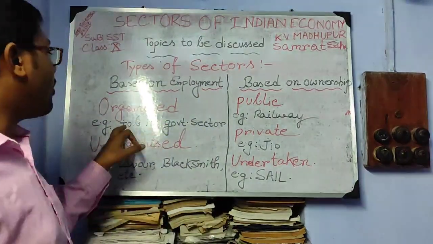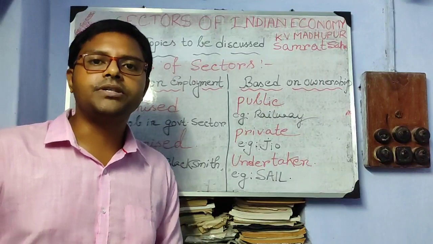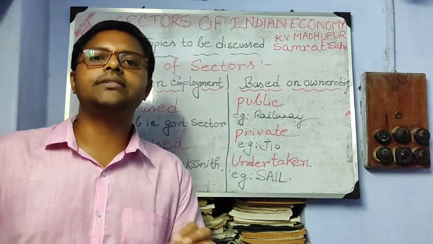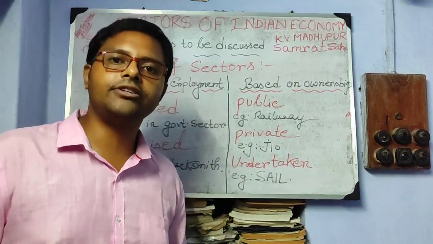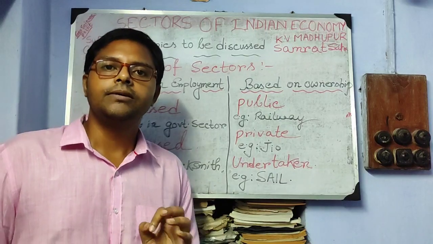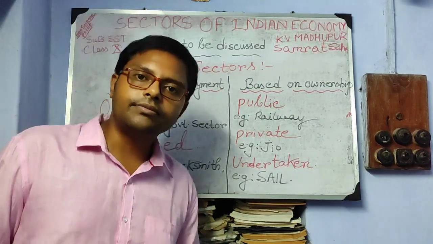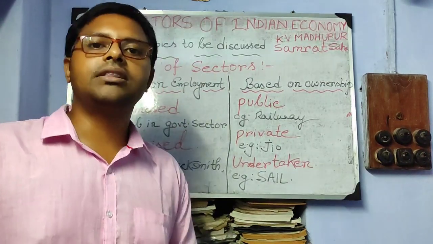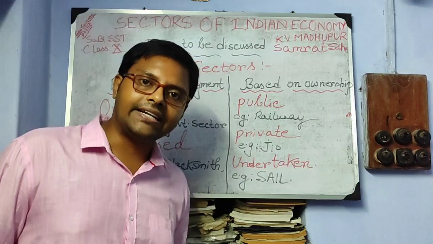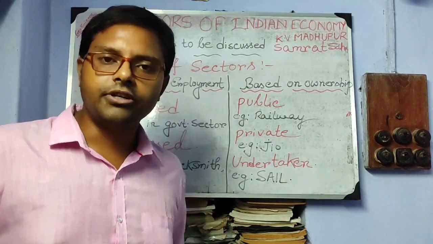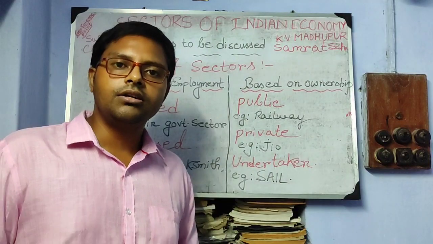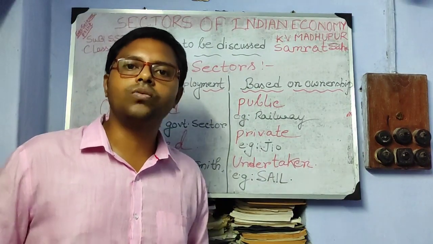Example, a job in a government sector. Any job persons in government or private sectors get a particular salary monthly. They get different facilities like GPF and pension after retirement. So they are organized sector workers.